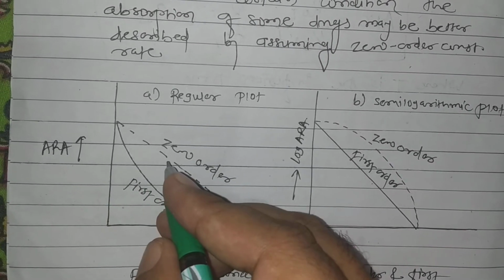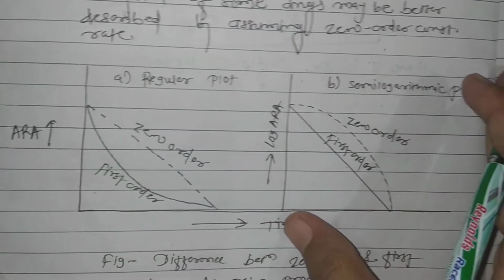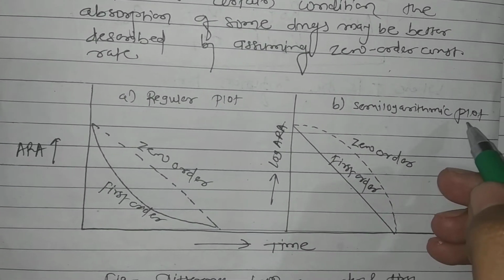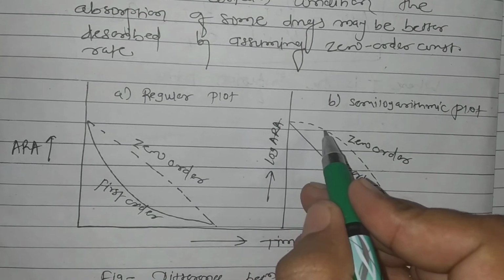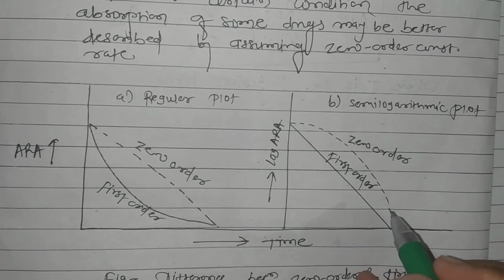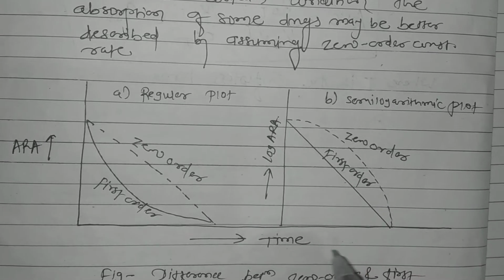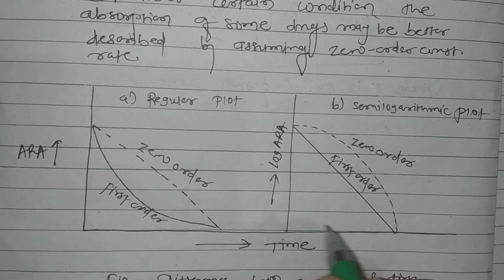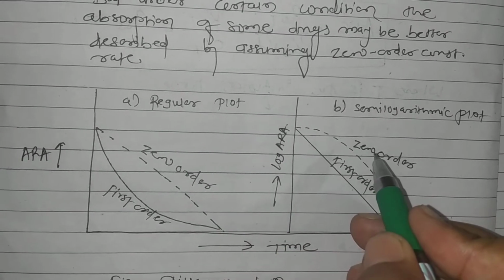If you think about the semi-logarithmic graph, it is not linear. Here we can say it is curvilinear, ever increasing in gradient with time. So this is about the zero order rate process.